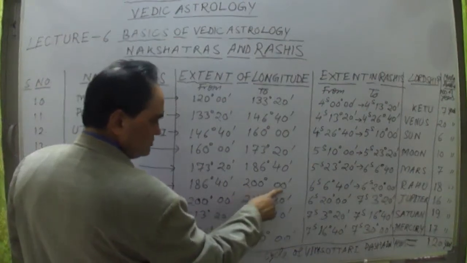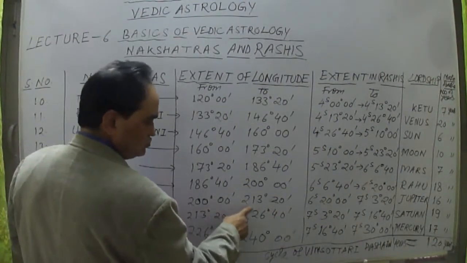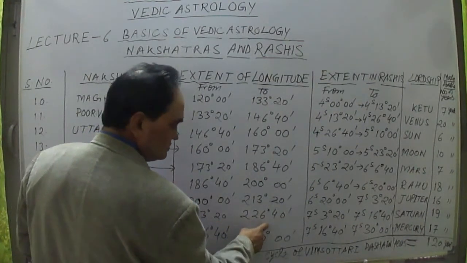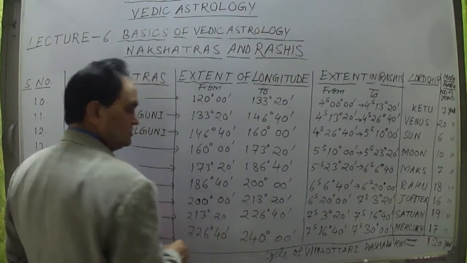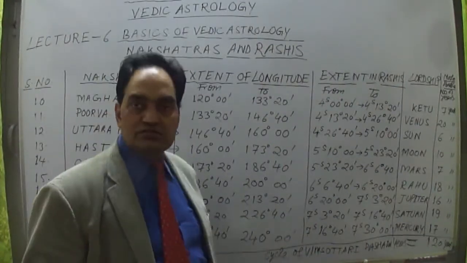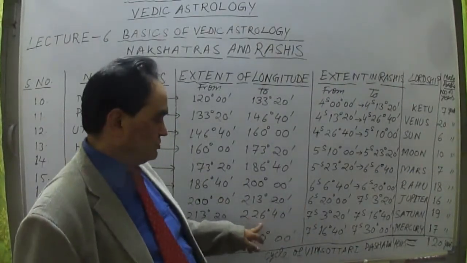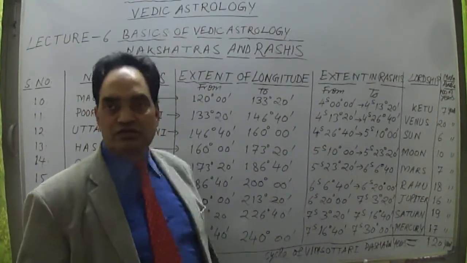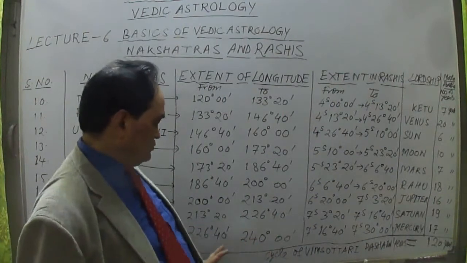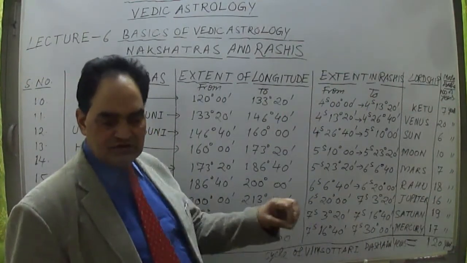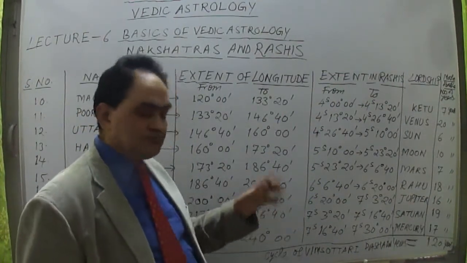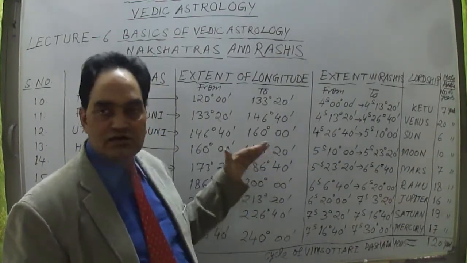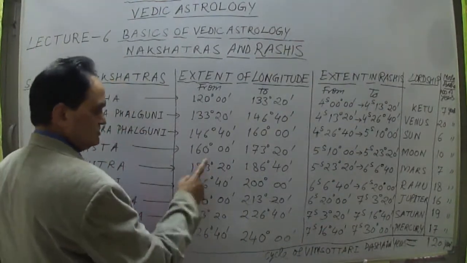From 200 degree 00 minute to 213 degree 20 minutes, then 213 degree 20 minutes to 226 degree 40 minutes, and after 226 degree 40 minutes to 240 degree. Why? Because 226 degree 40 minutes plus 13 degree 20 minutes will make it 240 degree. So these 40 degree again have 3 nakshatras.